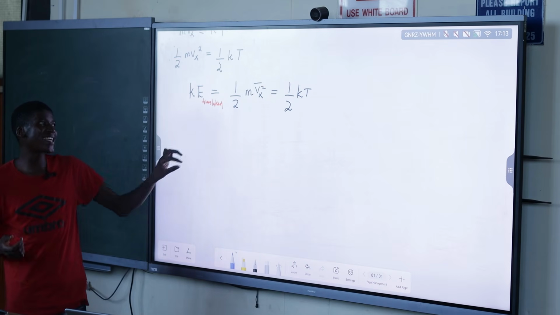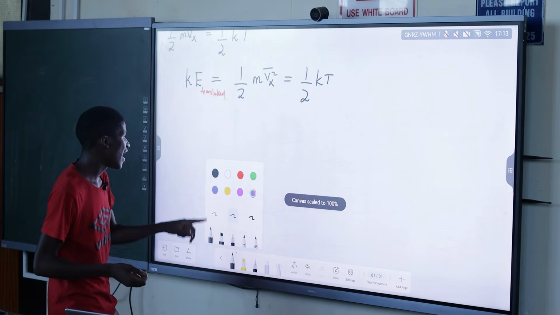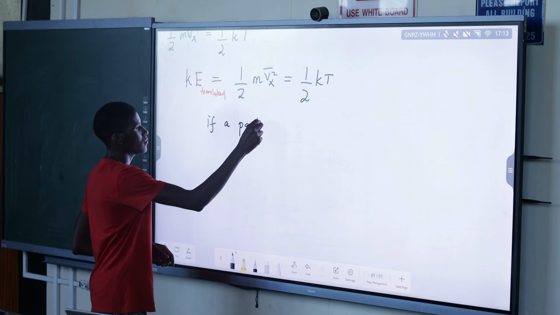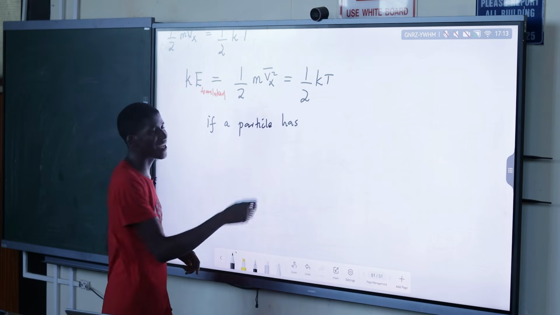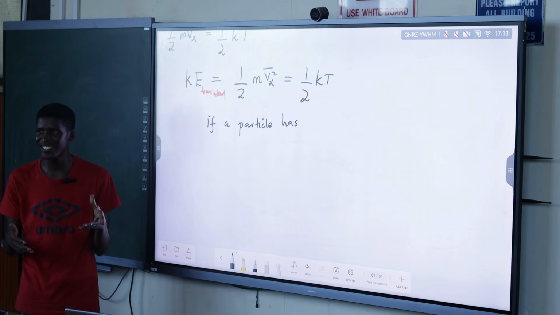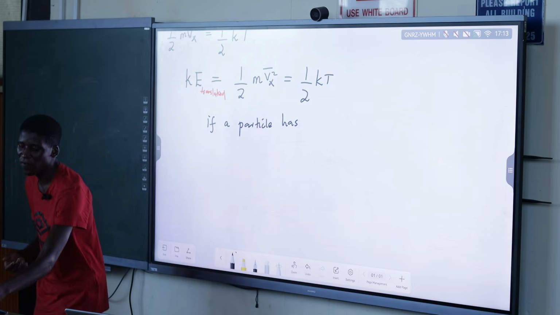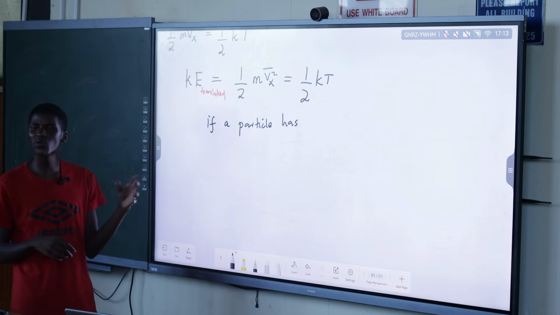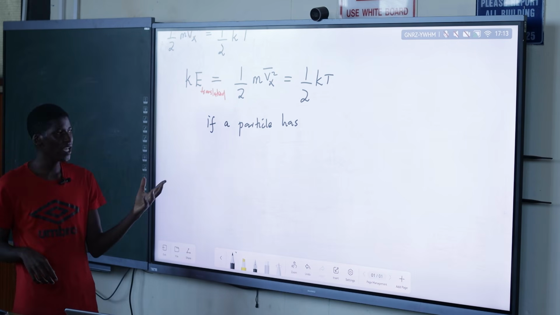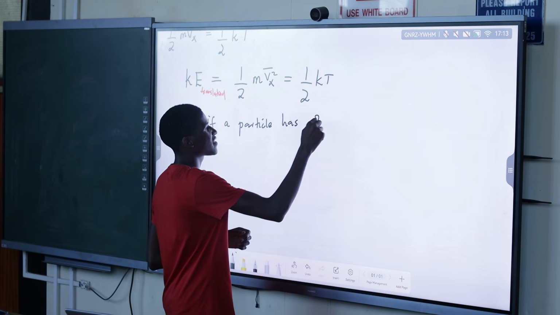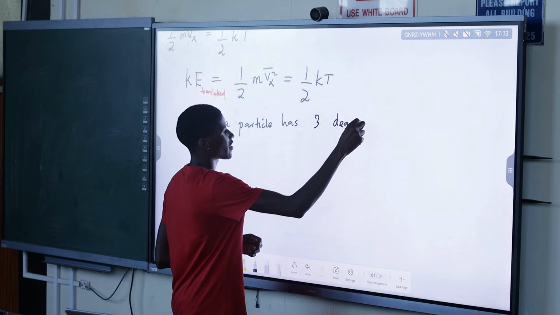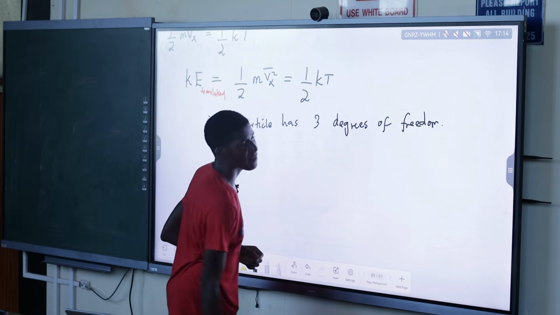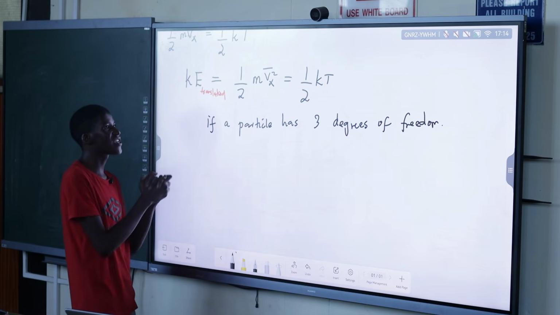So now to consider the other ones, we're going to say if a particle has 3 dimensions, or it can move in 3 dimensions, meaning it can move along the z, along the x, along the y. These dimensions, we call them degrees of freedom. So if a particle has 3 degrees of freedom, it means it can move in 3 different dimensions freely.